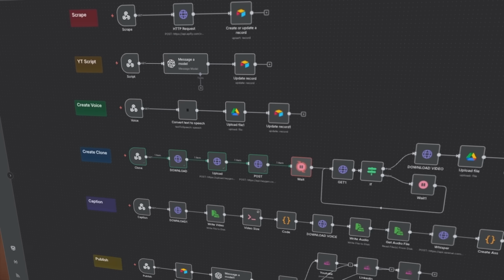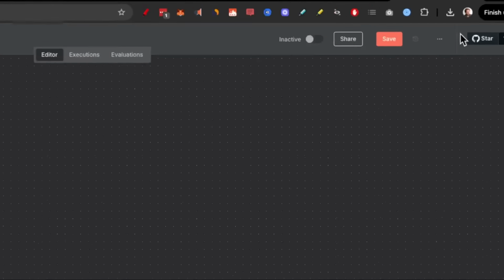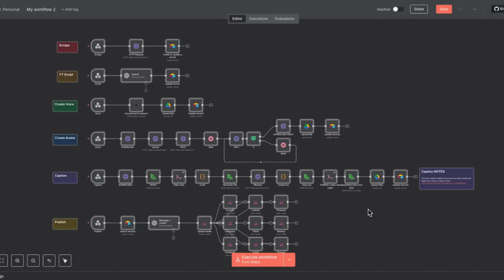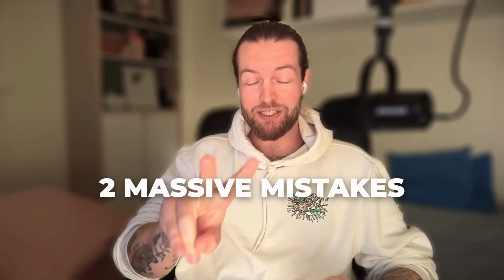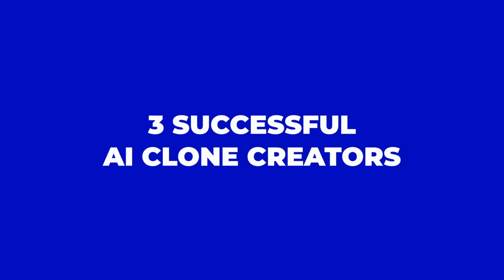Even if you've never set up an automation before, I've made it so easy that you can download the entire blueprint and import it just like this. So all you gotta do is watch this video step by step. But there are 2 massive mistakes that I want you to avoid if you're doing AI cloning, so make sure to pay close attention. I'll share those mistakes at the end. So let's get started by watching 3 successful AI clone creators.